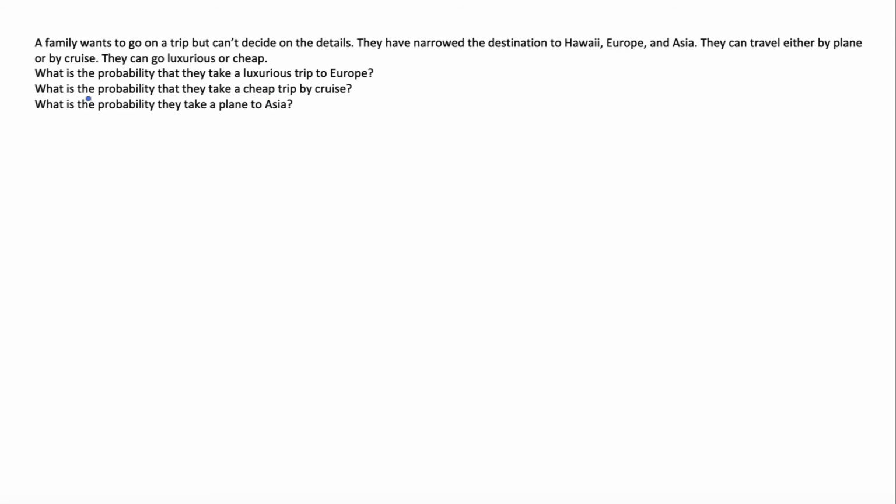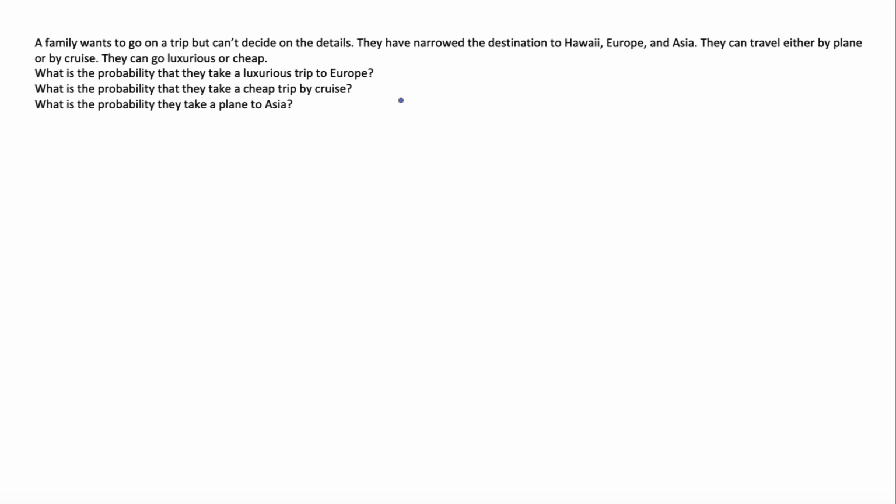So we want to answer these three questions. What is the probability that they take a luxurious trip to Europe? What is the probability that they take a cheap trip by cruise? And what is the probability they take a plane to Asia? In order to answer this question, probably best to do a tree diagram.